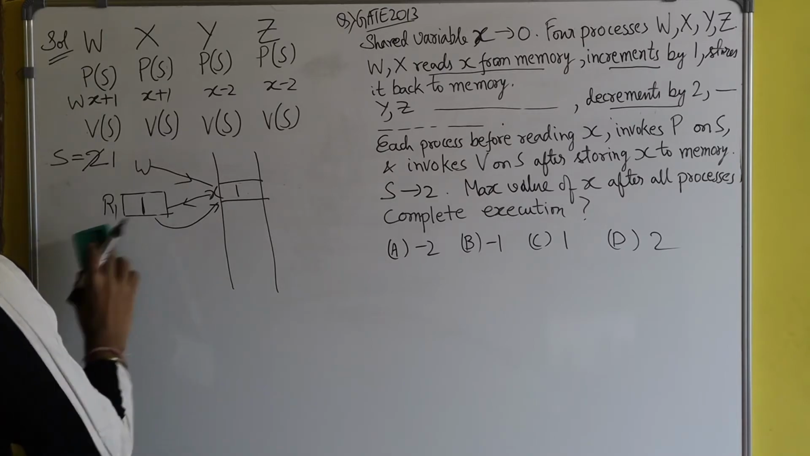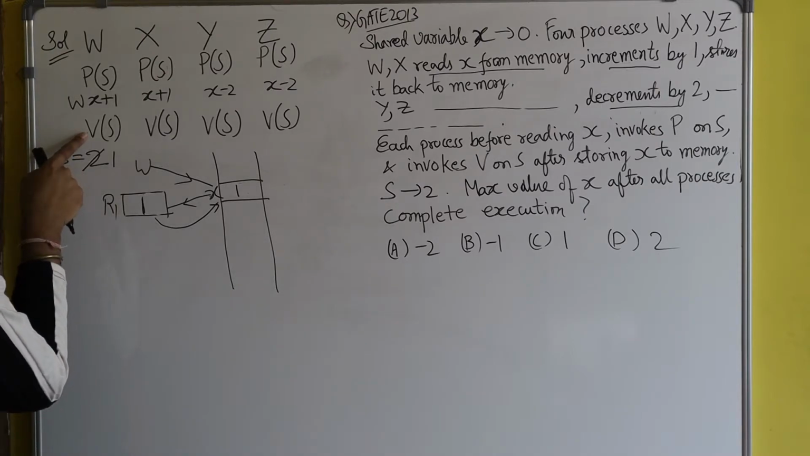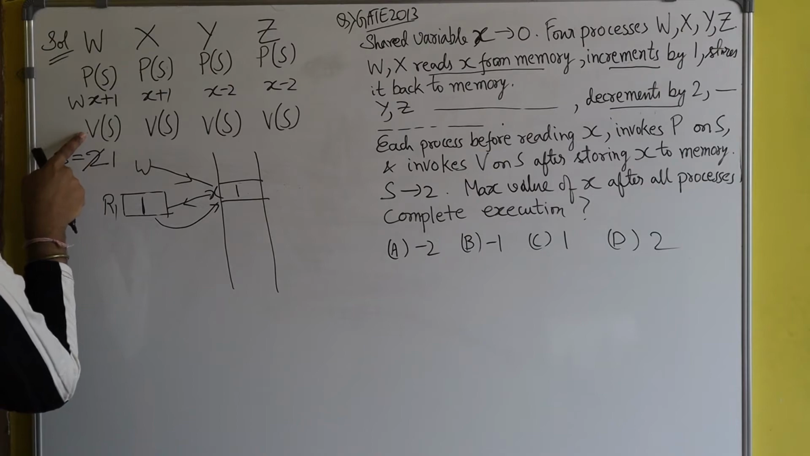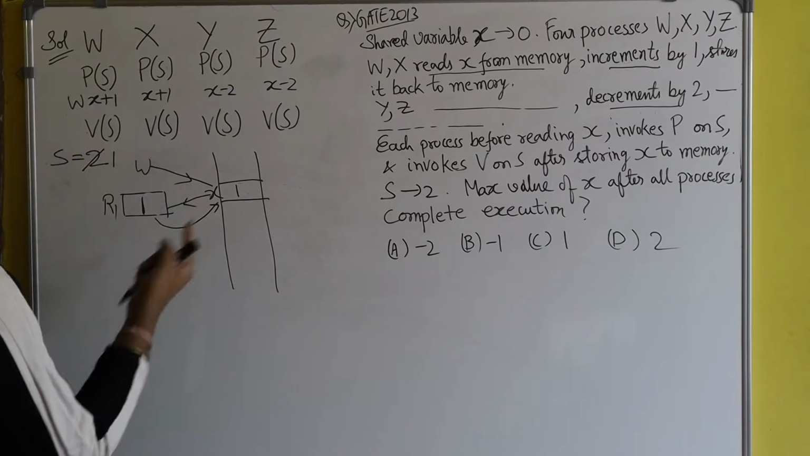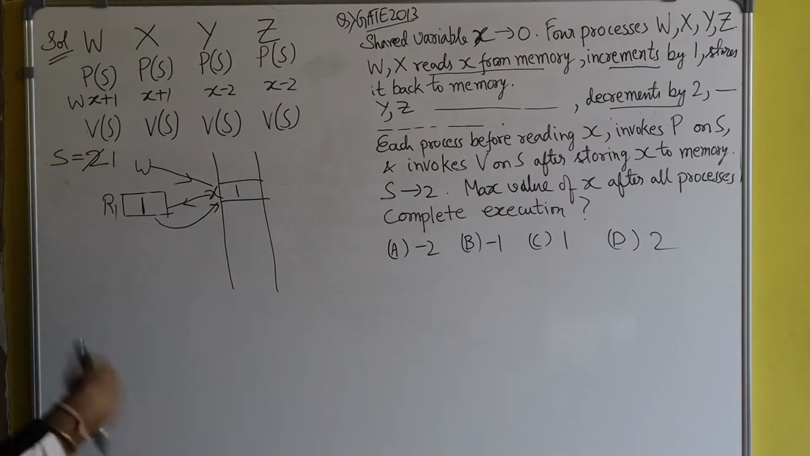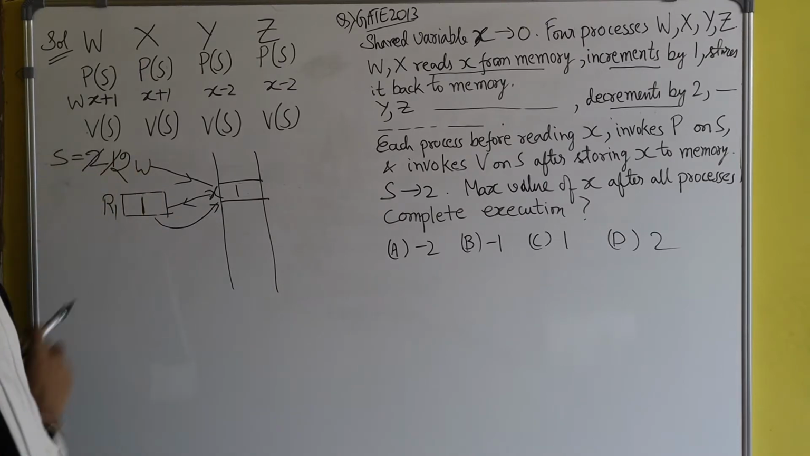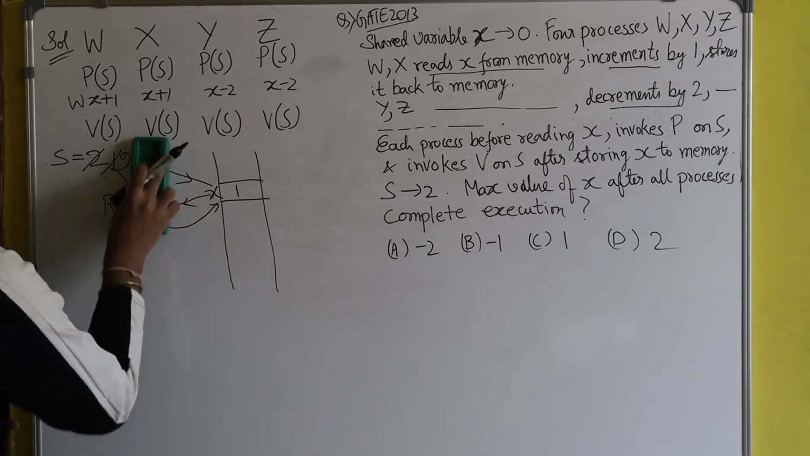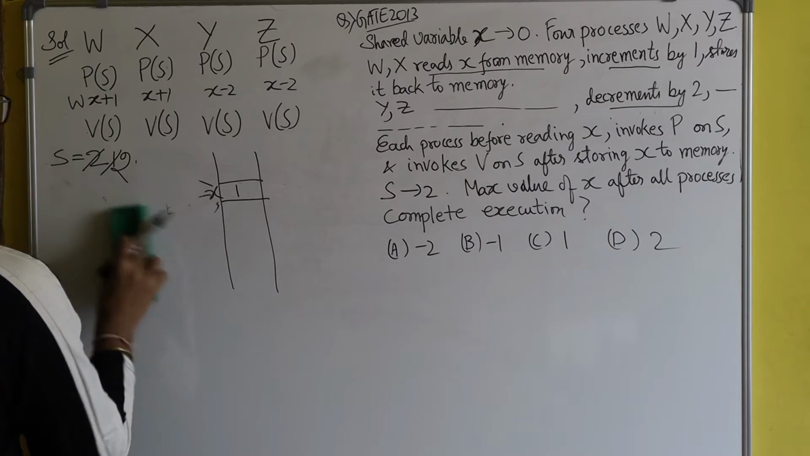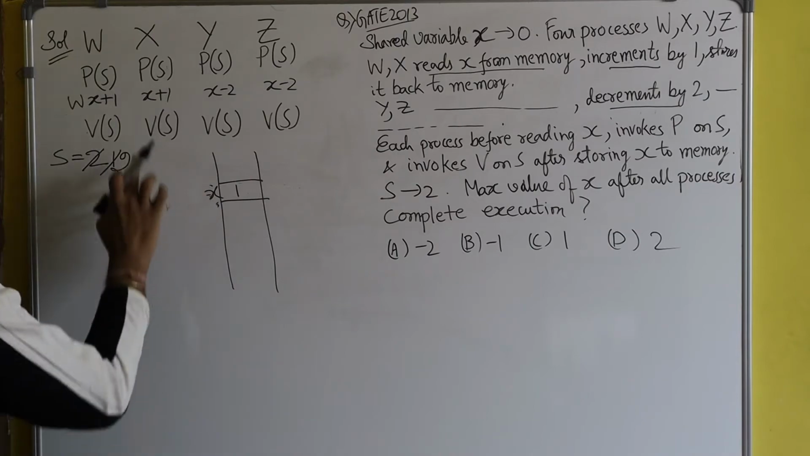So now the job of process W is over. So what will it do? It will execute this V operation so that the value of S will again become 2 from 1, because in the V operation, the signal operation, the value of the counting semaphore gets incremented. So S will become 2 again. So now the job of process W is over. So I am removing this. So what did process W do? Process W incremented the value of x to 1 and stored it in the memory.